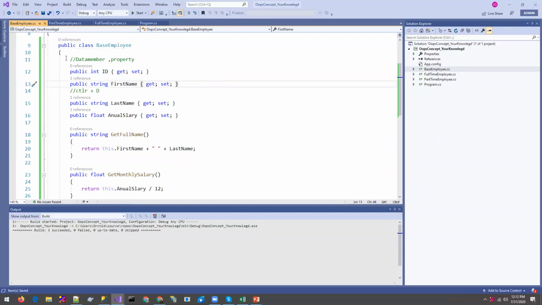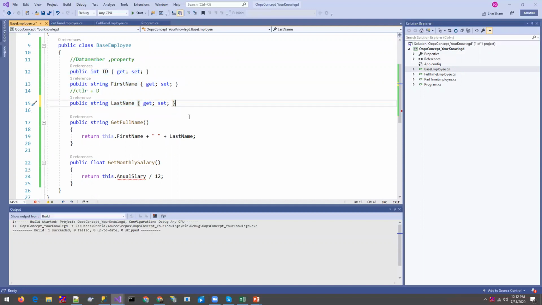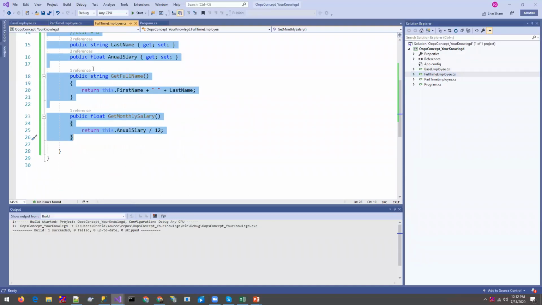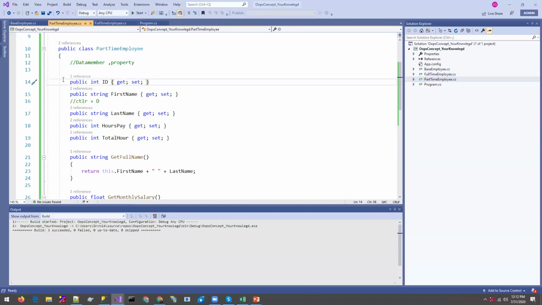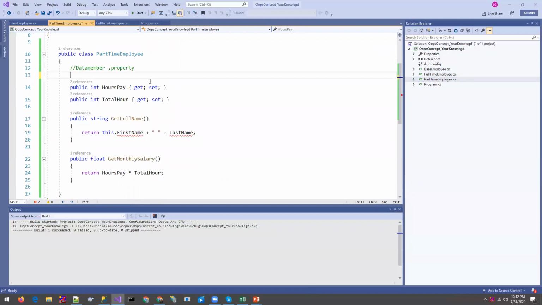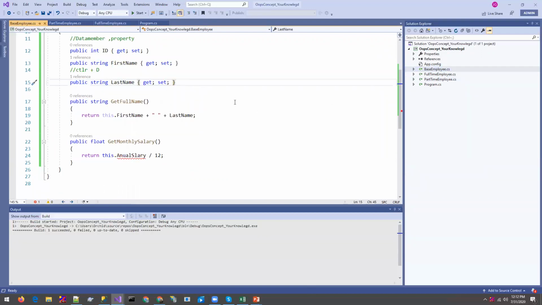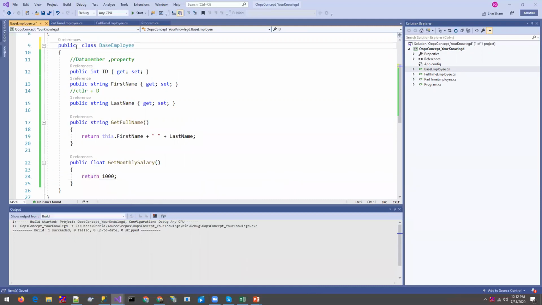So now we have provided the common properties over here. This property is different for both employees, so we are going to remove that. And first, let me remove the common properties from here also, because we have moved these properties to the base class. The monthly salary might be different for both classes, so let me just return something over here for now. And let's make this class an abstract class.